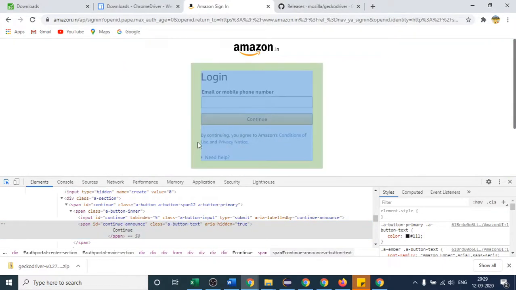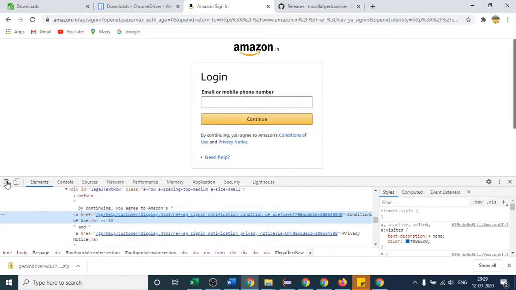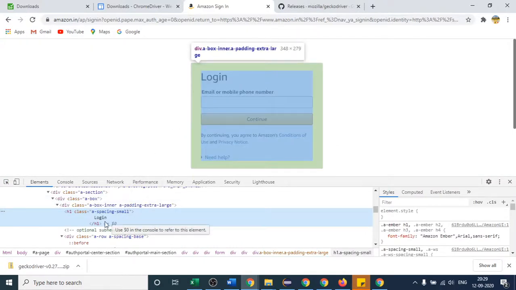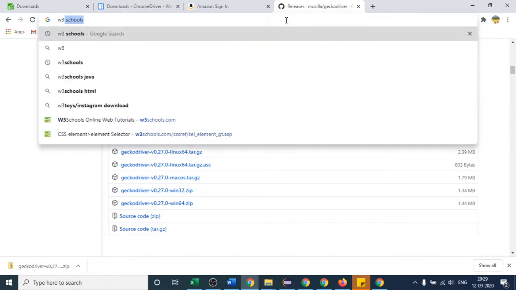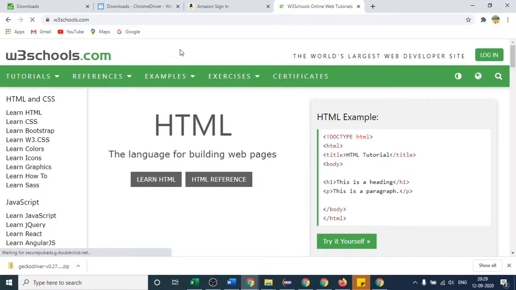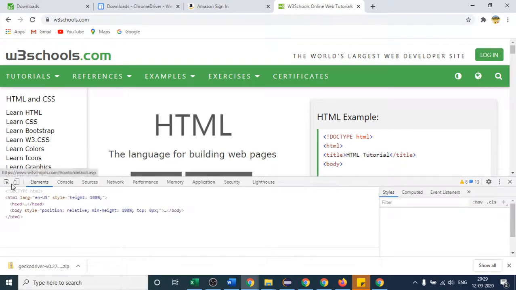I will try one more. I have to use the ID locator, because we have not discussed other locators yet, and here the ID is not present. Let me open one more website, w3schools.com. Maybe the ID attribute is present, then we can get it.